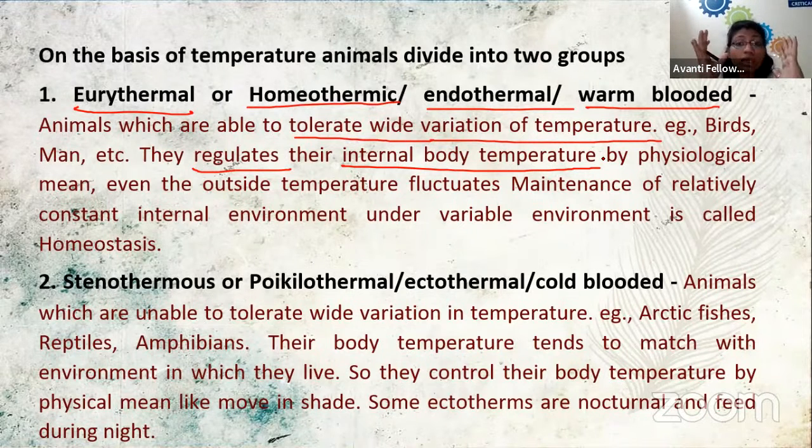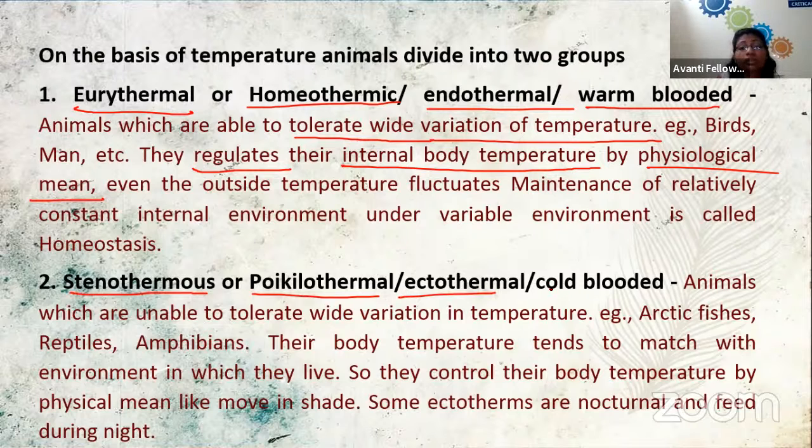So we are regulating our body heat by the use of physiological means. But apart from that, we have another category of animals which are known as stenothermal, poikilothermal, ectothermal, and cold-blooded. These organisms are not at all interested in maintaining their body temperature. They start changing their body temperature according to the environmental temperature.